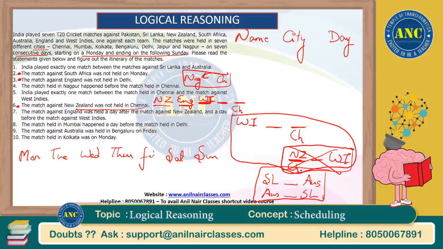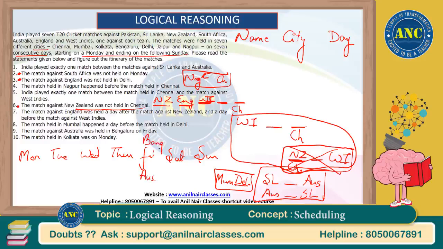The match held in Mumbai happened a day before the match held in Delhi. Mumbai happened first and Delhi happened after that. Okay, and they are consecutive also. Mumbai and Delhi are consecutive. The match against Australia was held in Bangalore. Okay, so this is complete information which we got. On Friday, the match against Australia has happened, and that is in Bangalore.